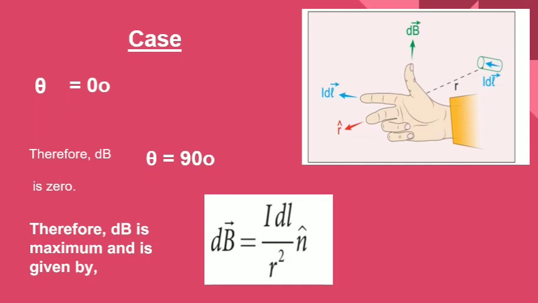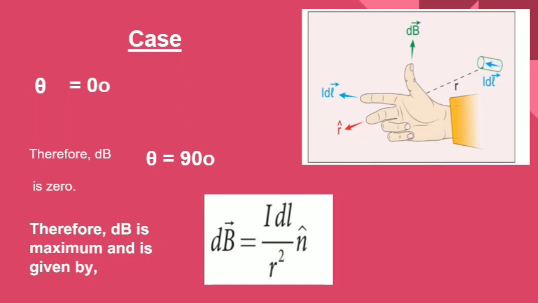So if the point P lies on the conductor, then theta is going to be 0. At the conductor itself, if you have considered a point, then theta is going to be 0, and IDL sin theta, because here we have the cross product, instead of theta if you have substituted 0, and dB is 0.